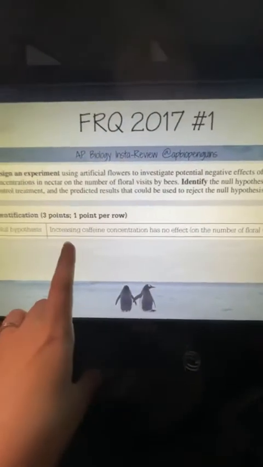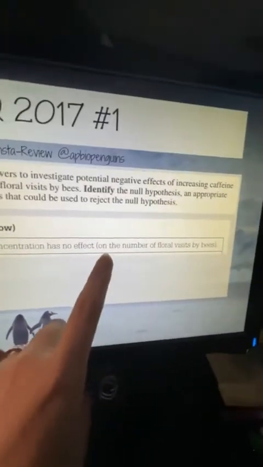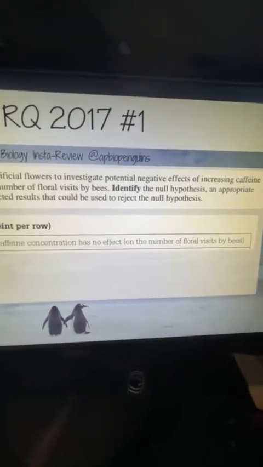Increasing caffeine has no effect on the number of floral visits. Floral visits will be the same number between our caffeine and our control. Any of the above is what you should have written. Okay, so the answer that they had was increasing caffeine concentration has no effect on number of floral visits. Notice that it has parentheses, which means you didn't even have to say that.